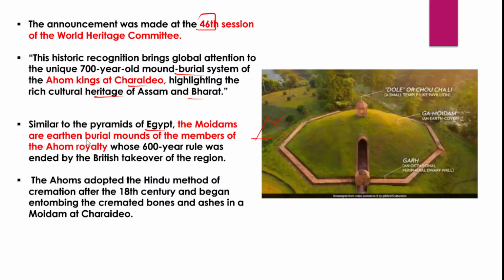However, these Moidams are earthen burial mounds, the burial mounds of the members of the royal Ahom family. They ruled for 600 years in Assam before the British took over the region. The Ahoms adopted the Hindu method of cremation, so they began entombing the cremated bones and ashes in Moidams at Charaideo.